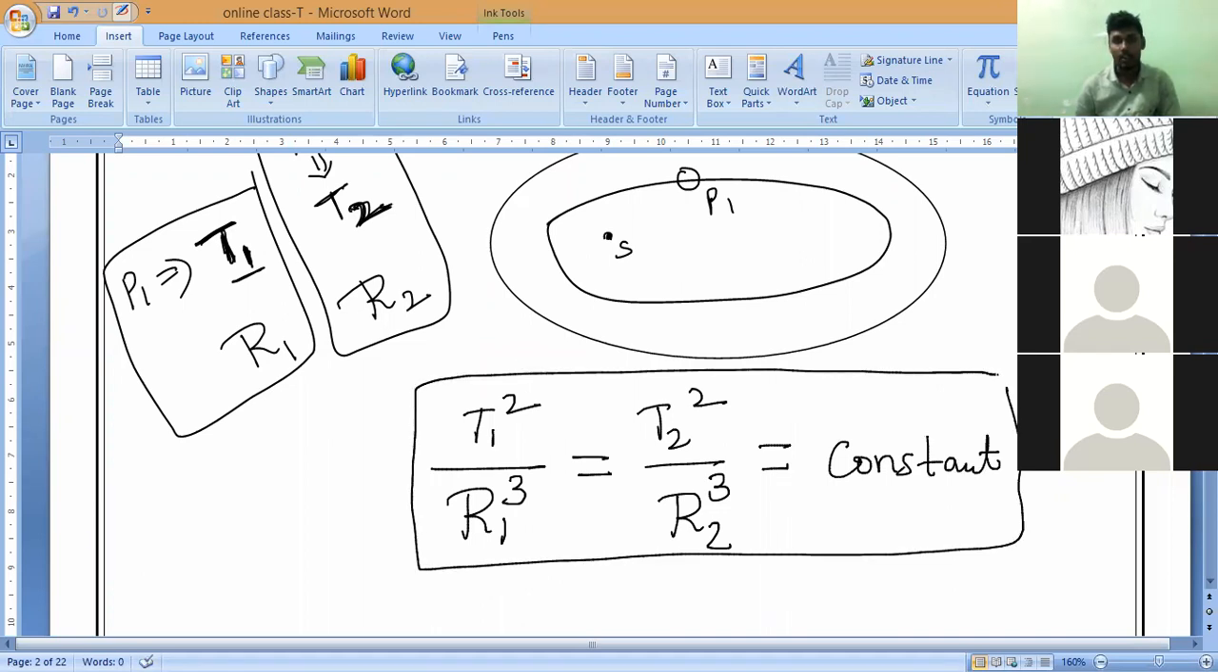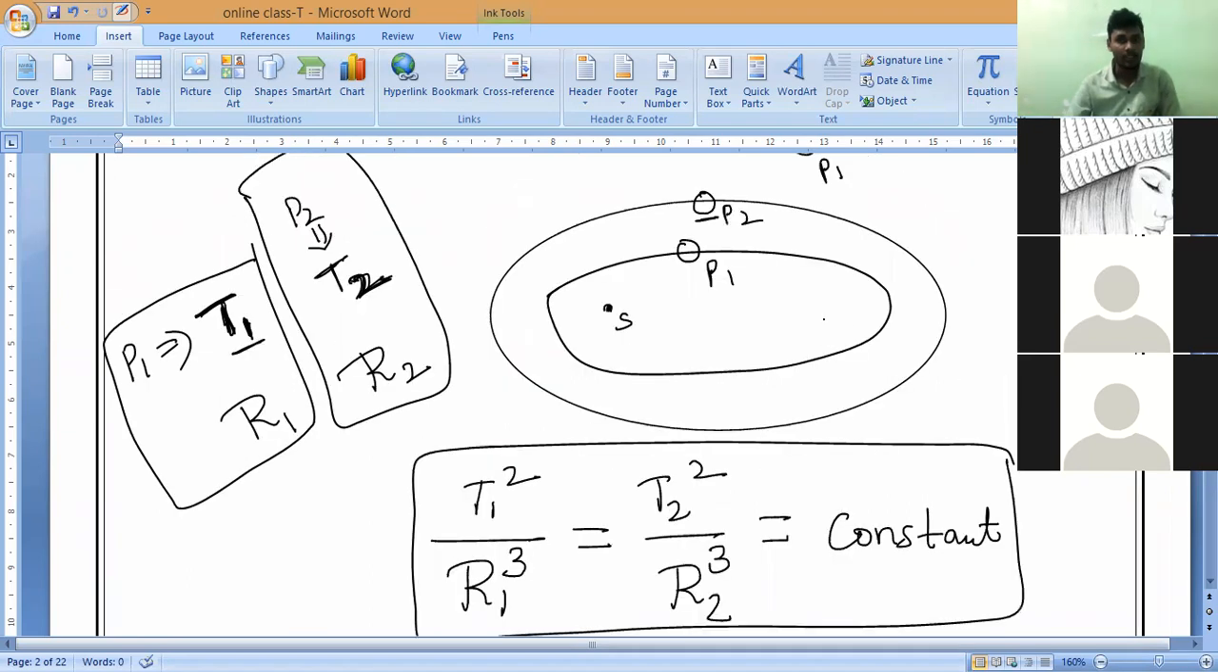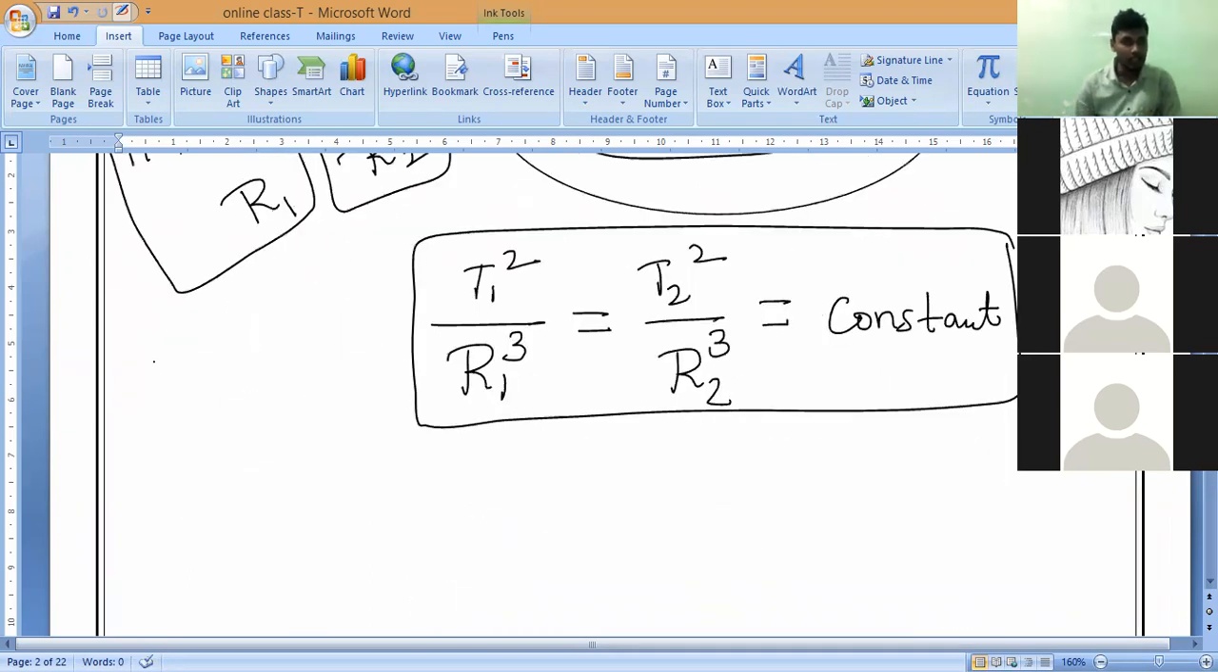If you consider a third planet, P3, what will come? T3 squared divided by R3 cubed, which is also equal to the same constant. This is the most important one. Do you understand, everybody?